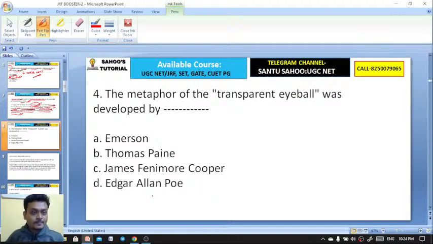Question number 4. The metaphor of the transparent eyeball was developed by which of these American writers? The metaphor of the transparent eyeball. What is the transparent eyeball? We will also be discussing that. Here, who developed this metaphor of the transparent eyeball? These are some mind-boggling questions.